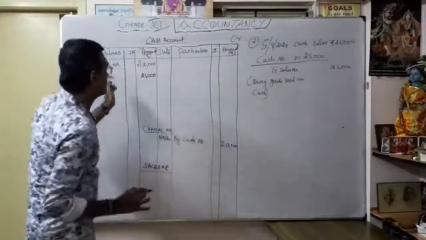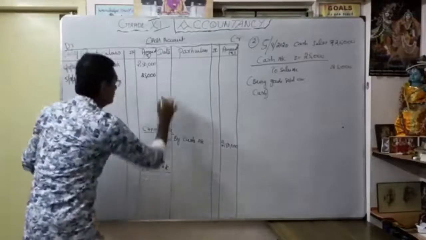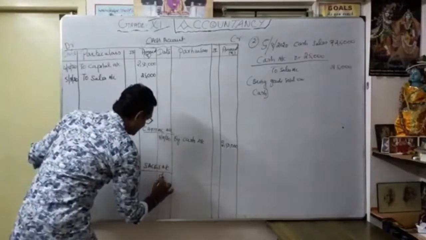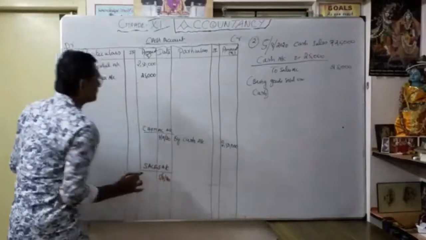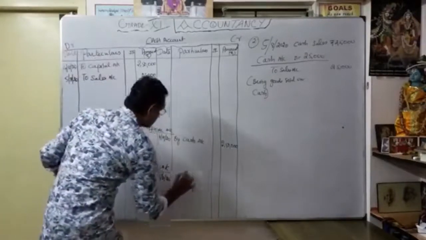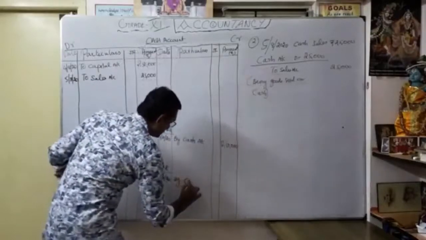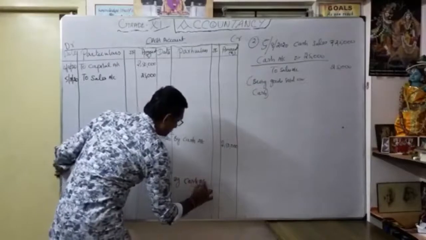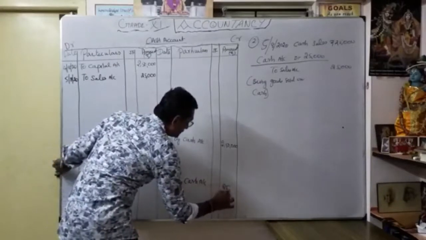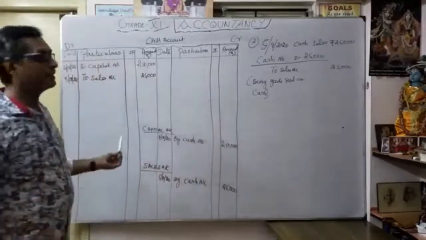Sales account, date 5th August, in the credit part, by cash account 25,000. Understood the meaning?